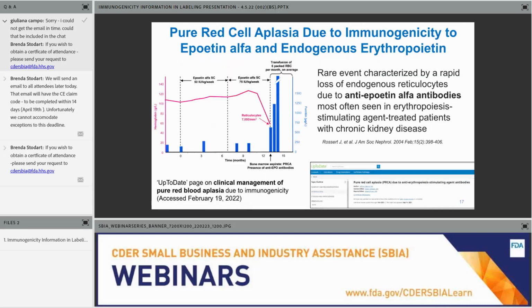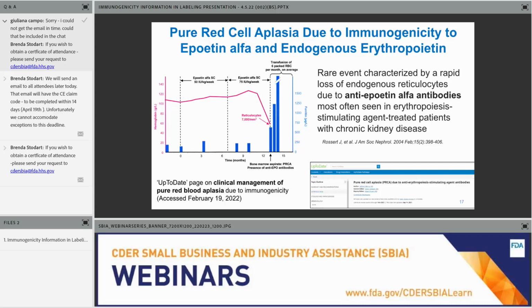When considering the impact of immunogenicity on safety, a classic case is pure red cell aplasia, or PRCA, due to immunogenicity in patients treated with epoetin alpha. PRCA is a rare disorder that impacts the production of red blood cells, or erythropoiesis, that leads to a progressive severe anemia. This is due to almost complete cessation of erythropoiesis, and the blood reticulocyte count becomes very low.